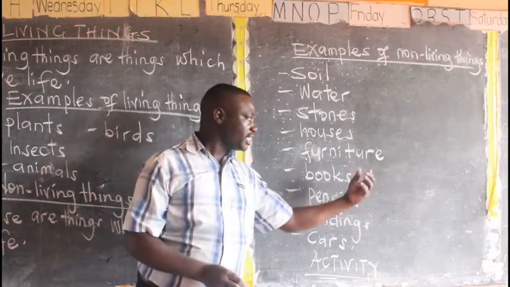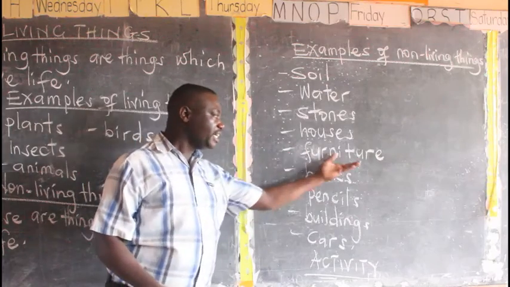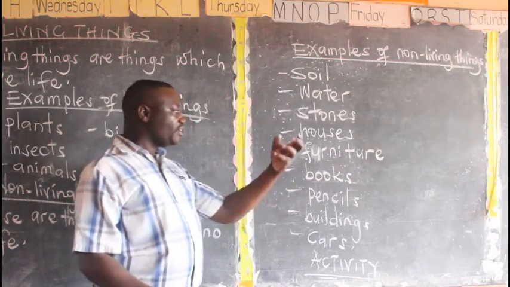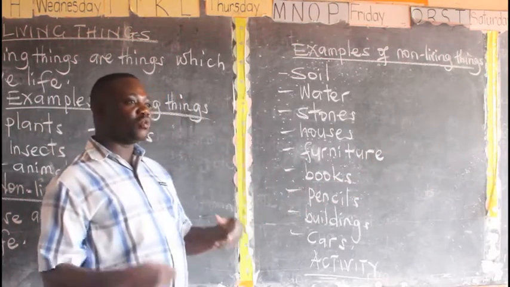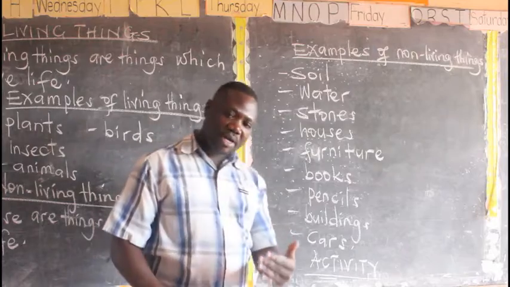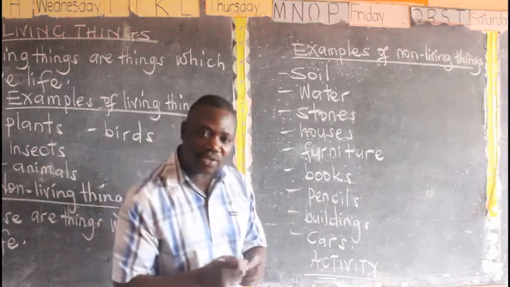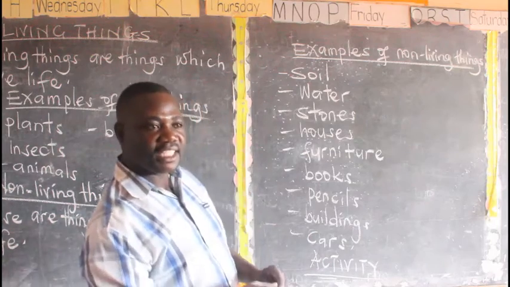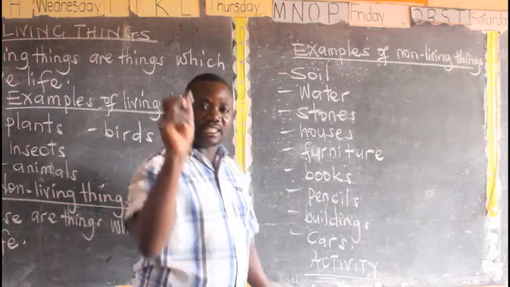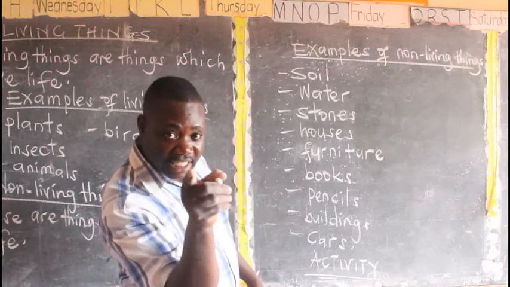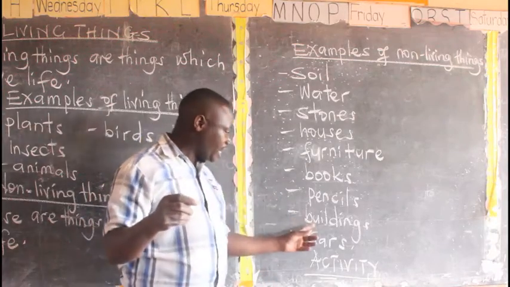When we say furniture, I mean the table you are using, or the seat or the chair you are sitting on. It's an example of furniture, and it cannot move. It's you to carry it from one place to another. Then we have books. They don't move. Can you please talk to your book? You have even laughed. The book cannot talk. We have pencils. You can even beat it, but can it cry? Try to beat it. Is it crying? You have even laughed. It can't cry.